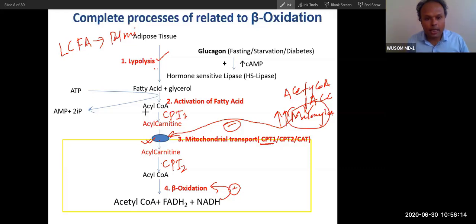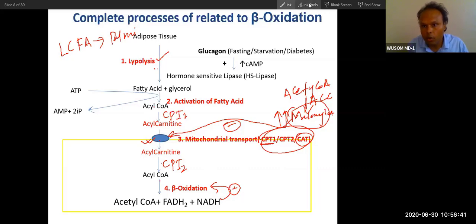The palmitoyl is transferred to carnitine, that is CPT1 and CPT2. And through CAT only, this acyl carnitine will go into the mitochondria. So the coordination of these three proteins, CPT1, CPT2 and CAT, is required to transport this acyl coenzyme A into the mitochondria.